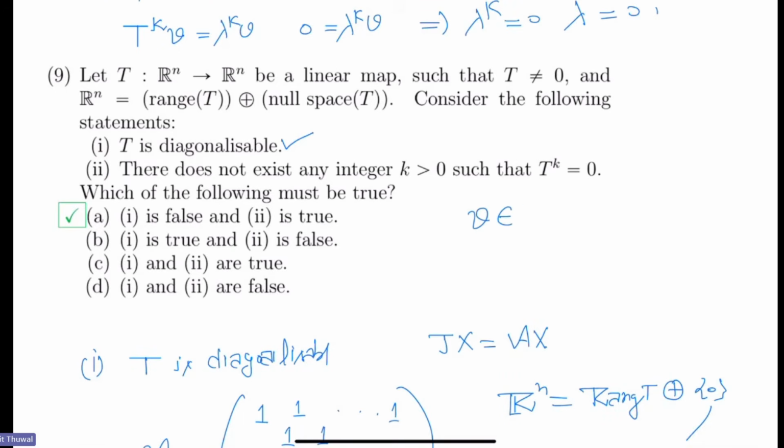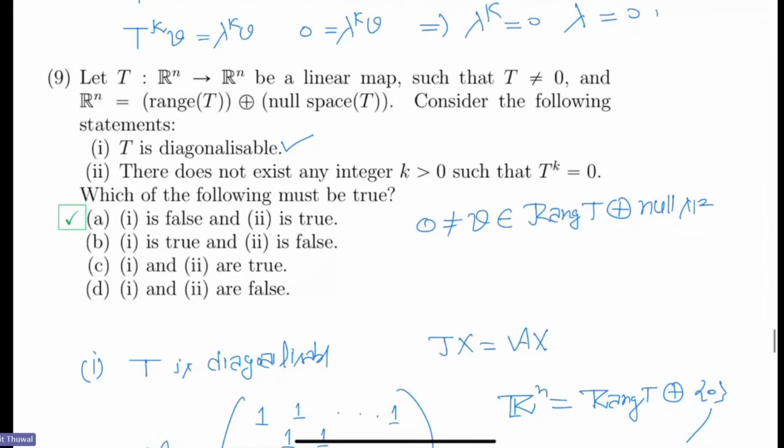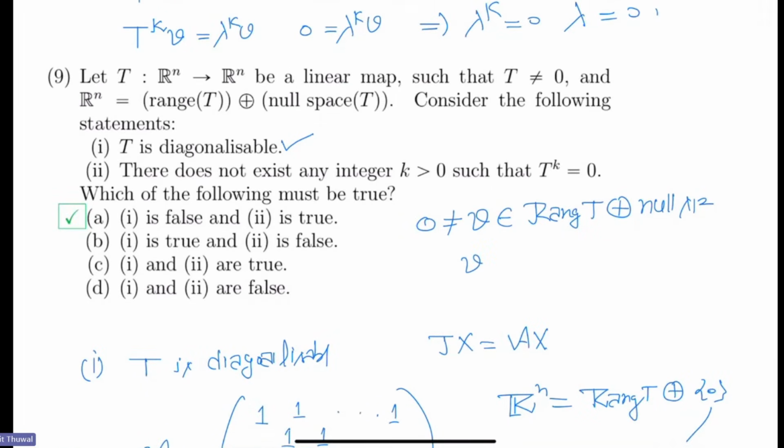V is some vector in range T which is not zero. So it must not be in the null space of T because it is a direct sum and it is a non-zero vector. Let's say that V is a non-zero vector which is here. So then there is an X which maps to this.